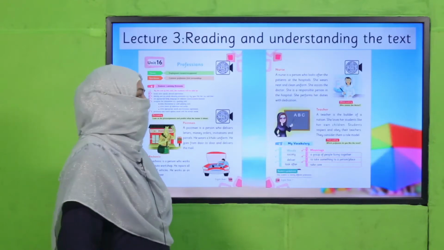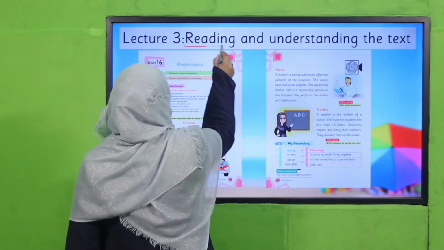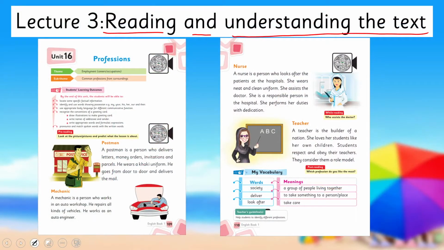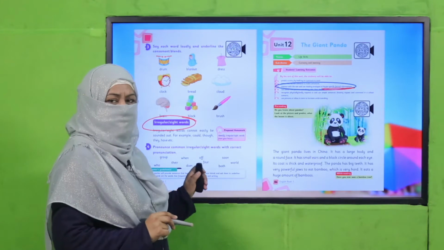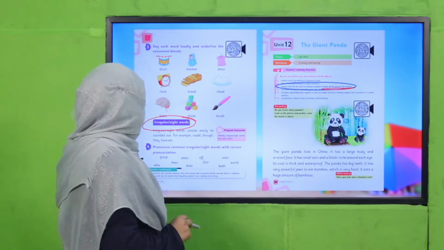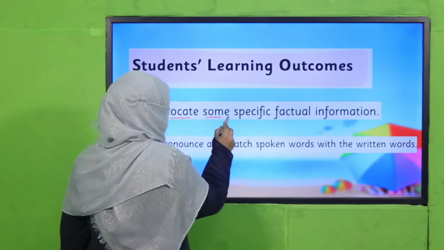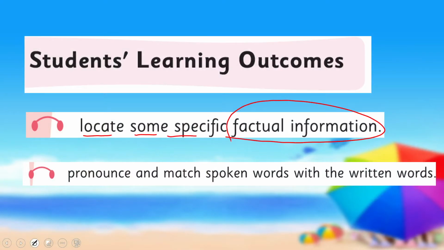Yes, my dear children, today we are going to complete reading and understanding of this text. Before this, I have taught you how to look at specific factual information. And we have also learnt about sight words. We discussed these yesterday as well. So these techniques are going to help us to understand these SLOs: locate some specific factual information, and pronounce and match spoken words with the written words. These are our today's SLOs.